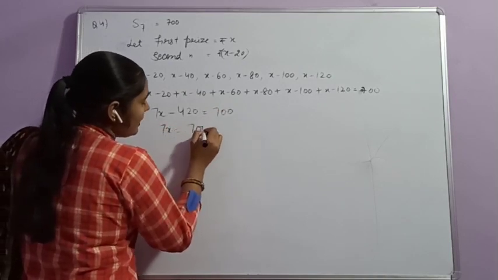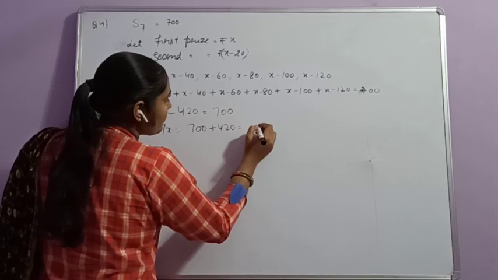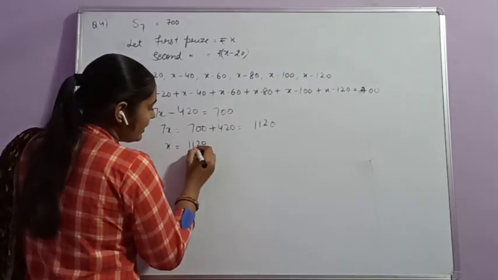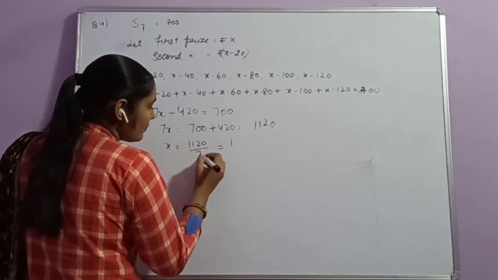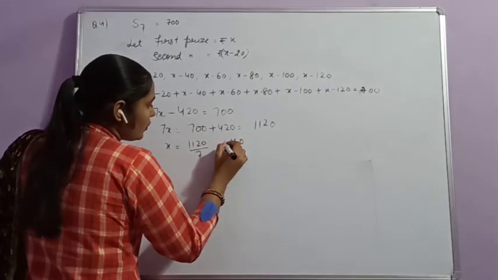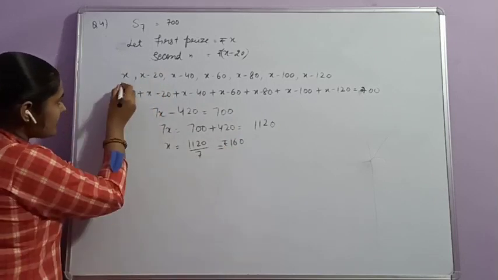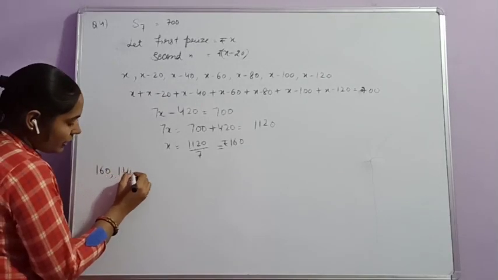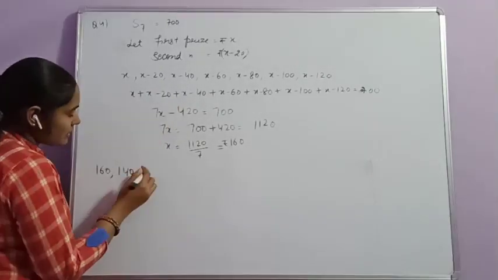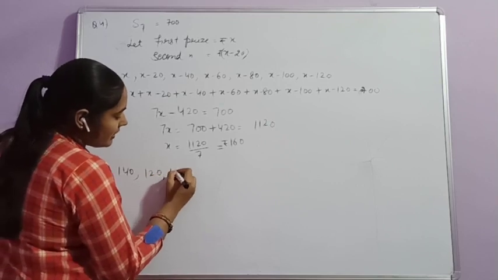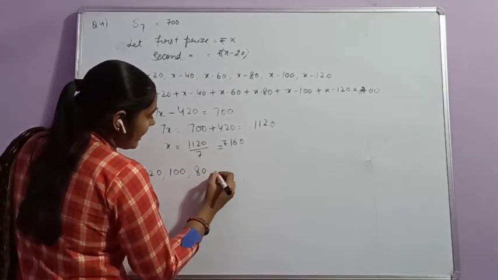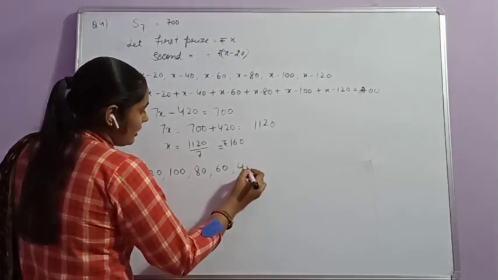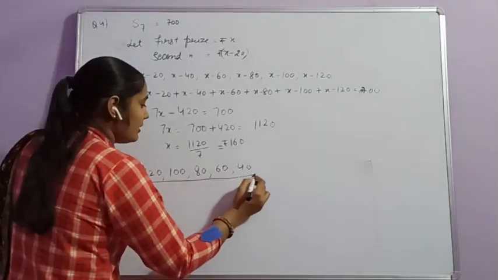7x is equal to 700 plus 420, that is 1120. So the value of x is 1120 divided by 7, that is 160 rupees. Clear? So the first prize is 160 rupees, next is 160 minus 20, 140, next is 160 minus 40, 120, next is 100, next is 80, next is 60 and next is 40. That is the amount of the 7 prizes.